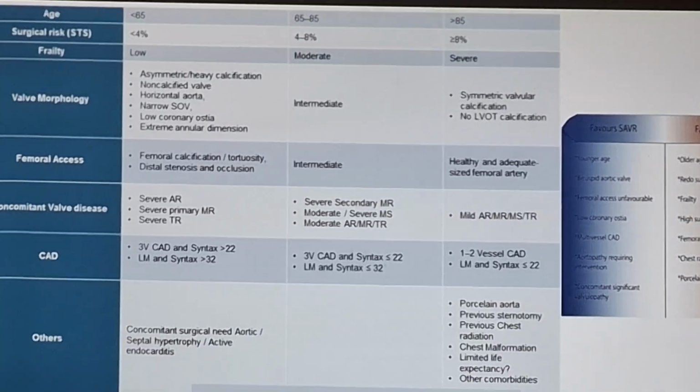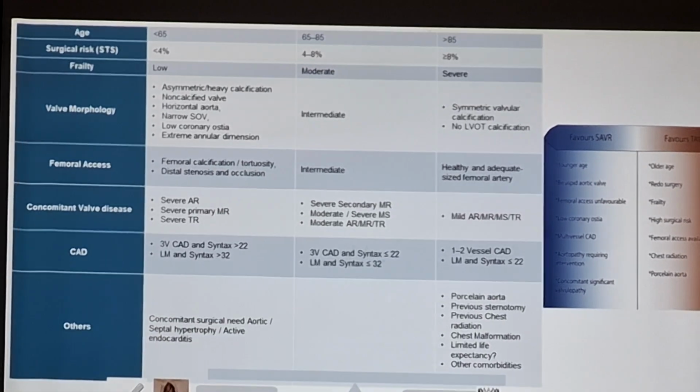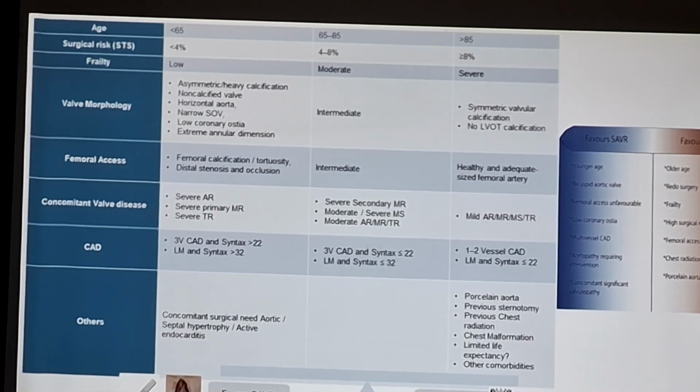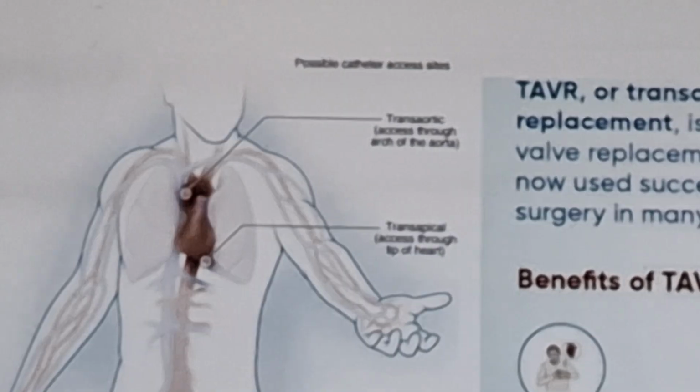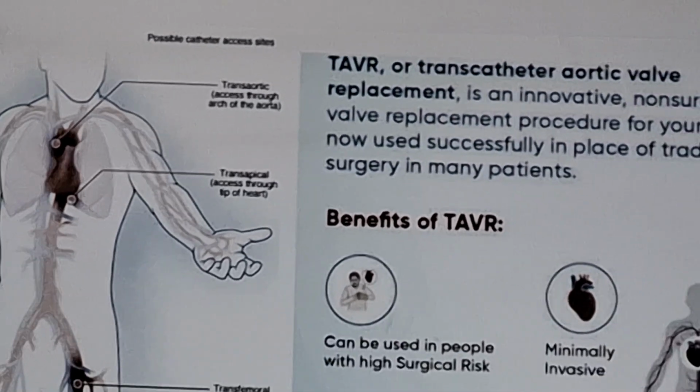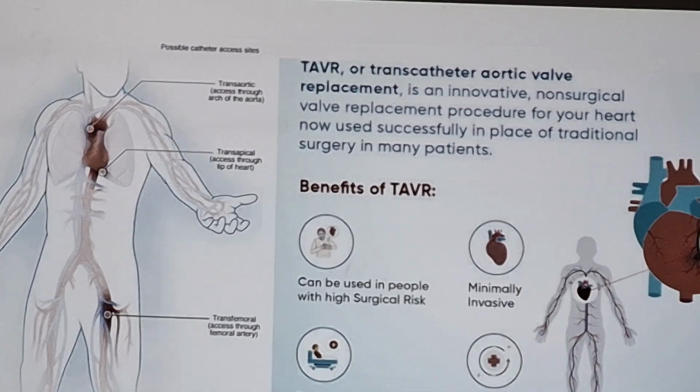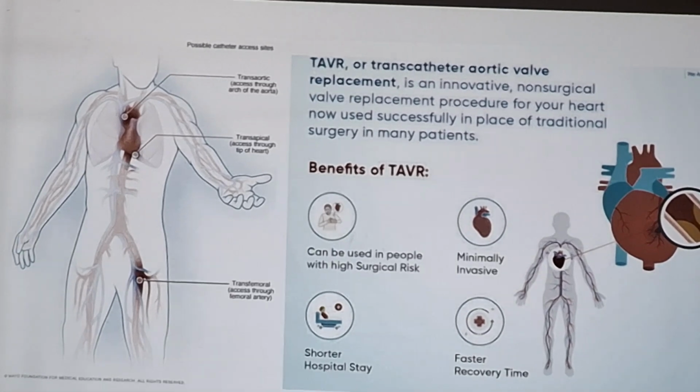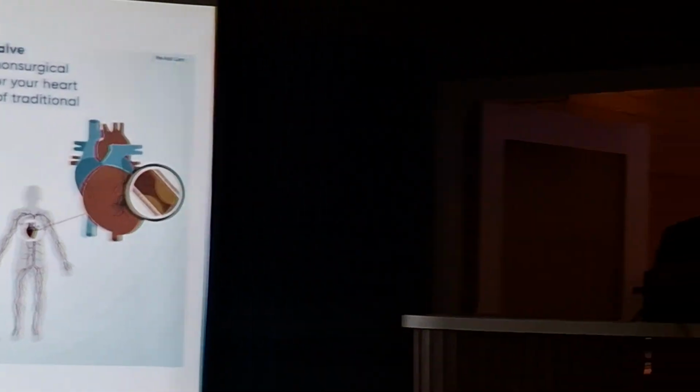Aged more than 65 years. So anybody who is aged more than 65 years can have this transcatheter aortic valve replacement, meaning valve replacement without opening the chest of the person. Next slide, please. We make a small hole. All these things are performed in a person who is conscious. They are not put into complete sleep. The person is conscious. In a conscious person, this procedure is performed.